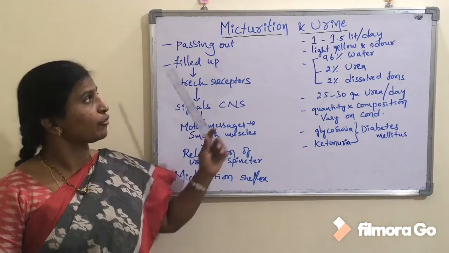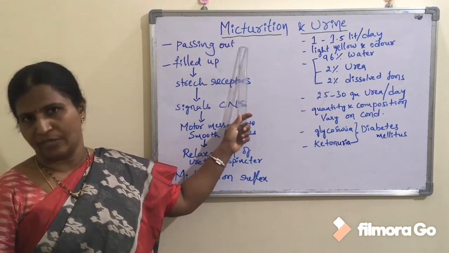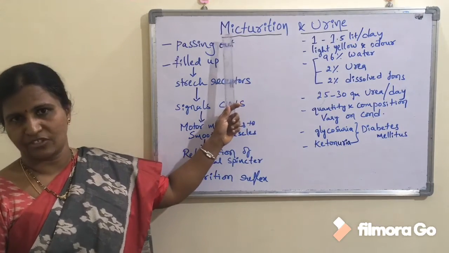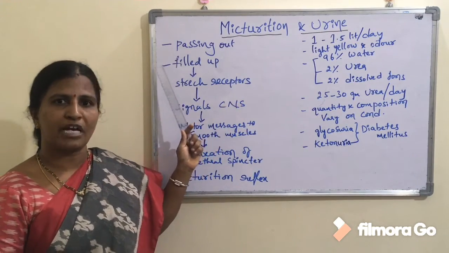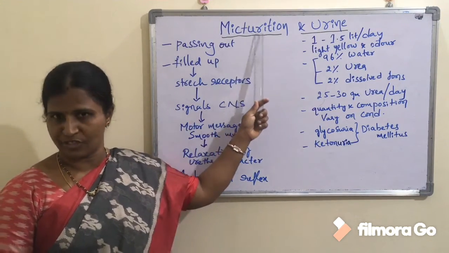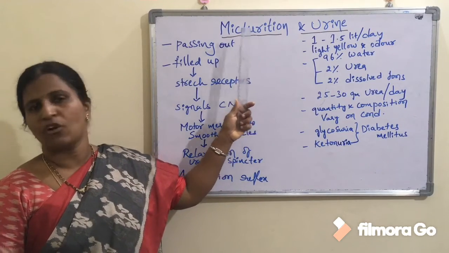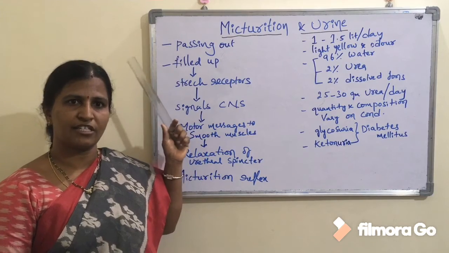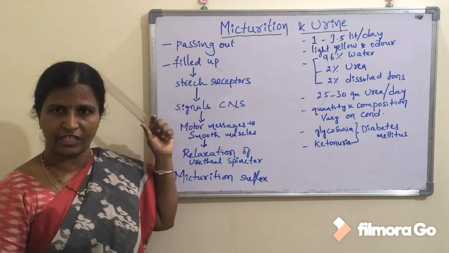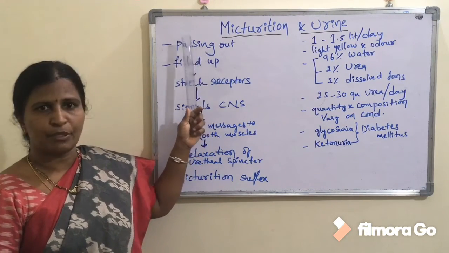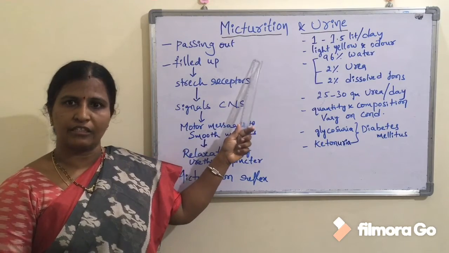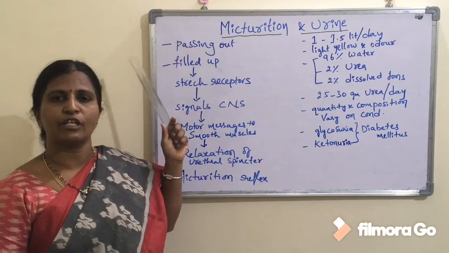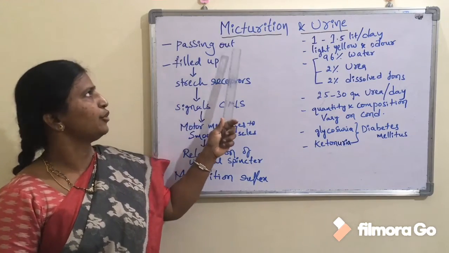In today's session we are going to learn about the term micturition and the composition of urine, children. Coming to micturition, the process of passing out urine is known as micturition. As you already know, urine is prepared by the nephrons, which are the basic structural and functional units of the kidney. The prepared urine is stored in the urinary bladder, which temporarily stores the urine.